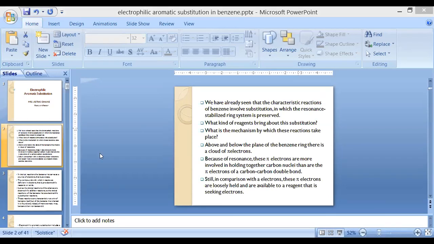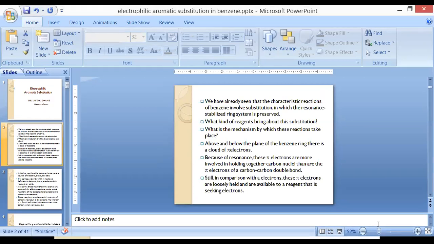Now we are discussing why benzene undergoes only substitution type of reaction and not addition reaction. What kind of reagents bring about this substitution on the benzene ring? This will be discussed in this topic.